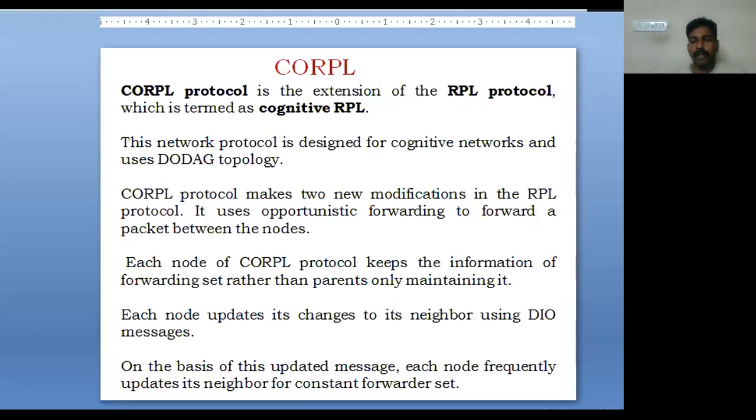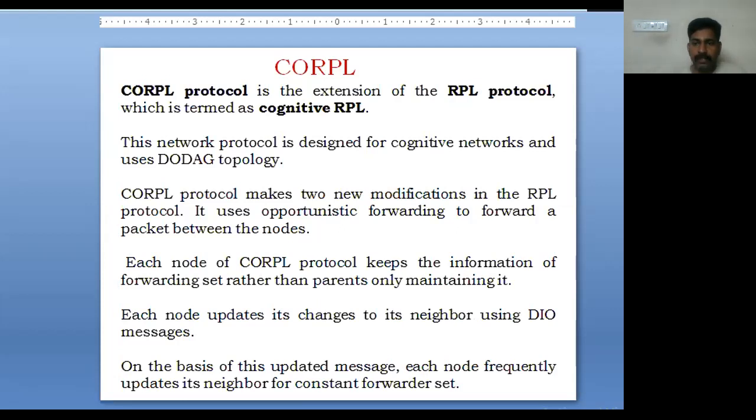Then CORPL. It is an extension of the RPL protocol, which is termed cognitive RPL protocol. It is designed for cognitive networks, and it has two new modifications associated with RPL. It uses opportunistic forwarding to forward a packet between the nodes. Each node of the protocol keeps the information of a forwarding set, rather than only maintaining parents.